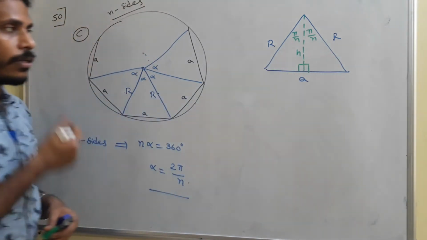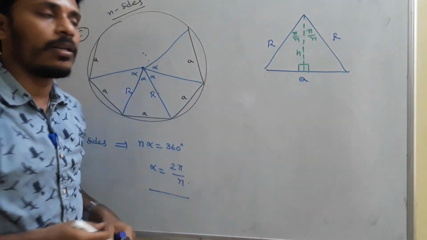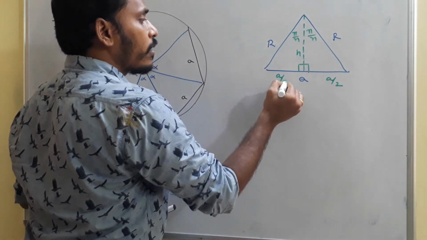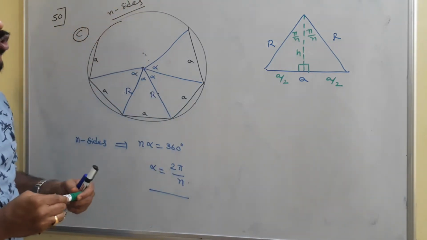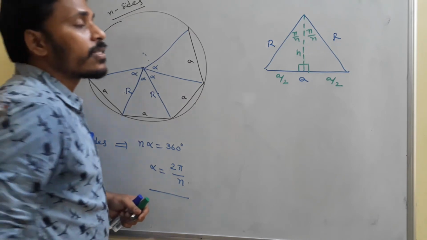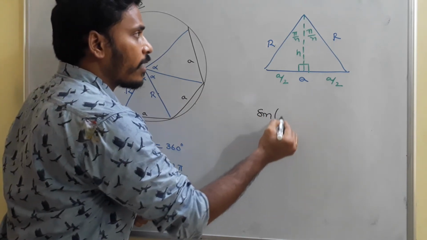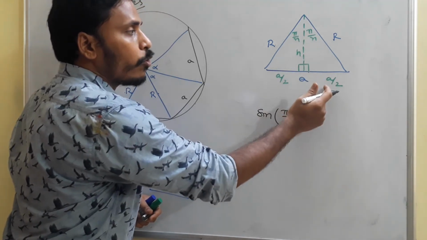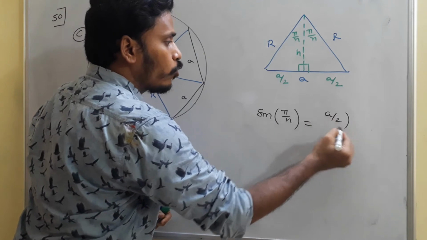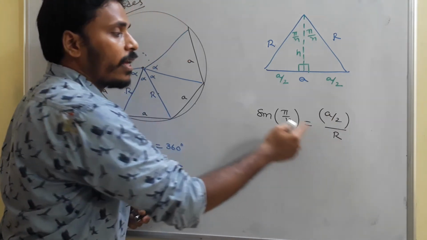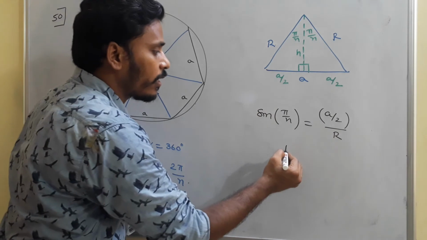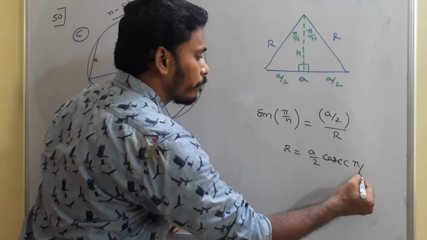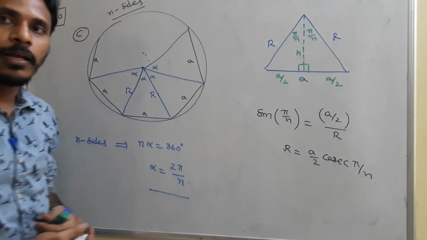Since the two R's are equal sides, it is isosceles, so that line is perpendicular as well as median. So this length is a by 2, and this length is also a by 2. Now if you apply sin pi by n, what will happen? Sin of pi by n is opposite side by hypotenuse, a by 2 divided by R. From there, sending R to one side and sin pi by n to the other, you will get R equals a by 2 cosecant pi by n.